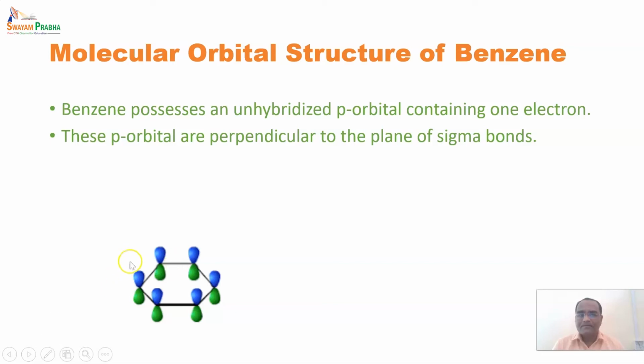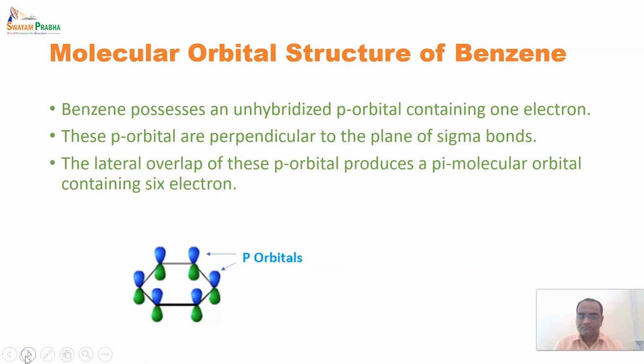Each p orbital contains only one electron, and they are perpendicular to all the sigma bonds we saw in the earlier structure, that is, perpendicular to the plane of the ring. The lateral overlap of these p orbitals produces a pi molecular orbital containing 6 electrons.